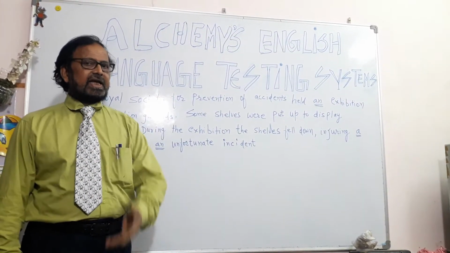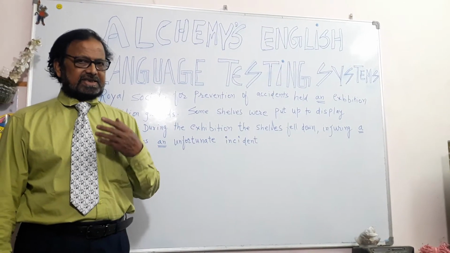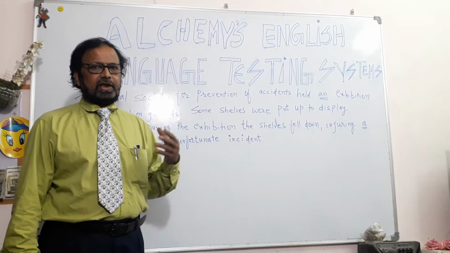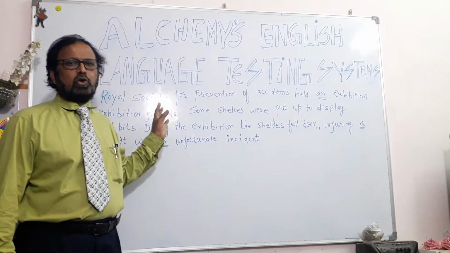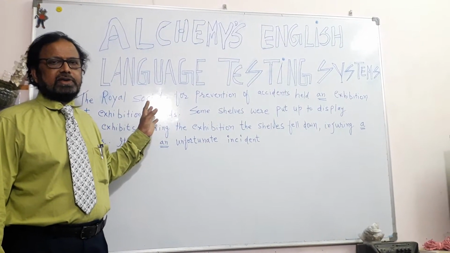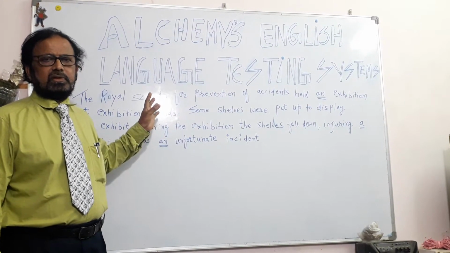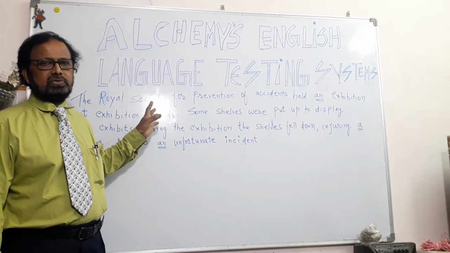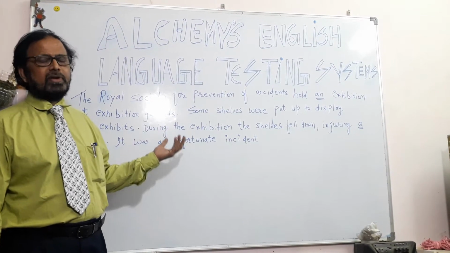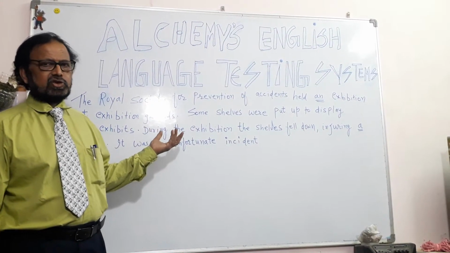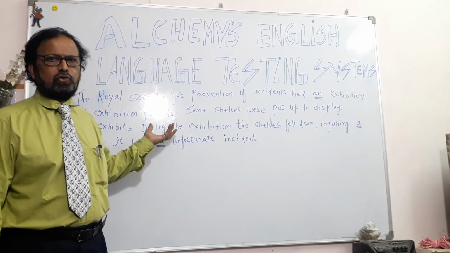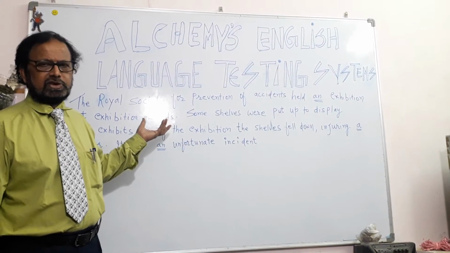In our earlier class, part 16, we introduced to all of you the articles, how they are formed and the small rules that we ought to follow while using those articles.